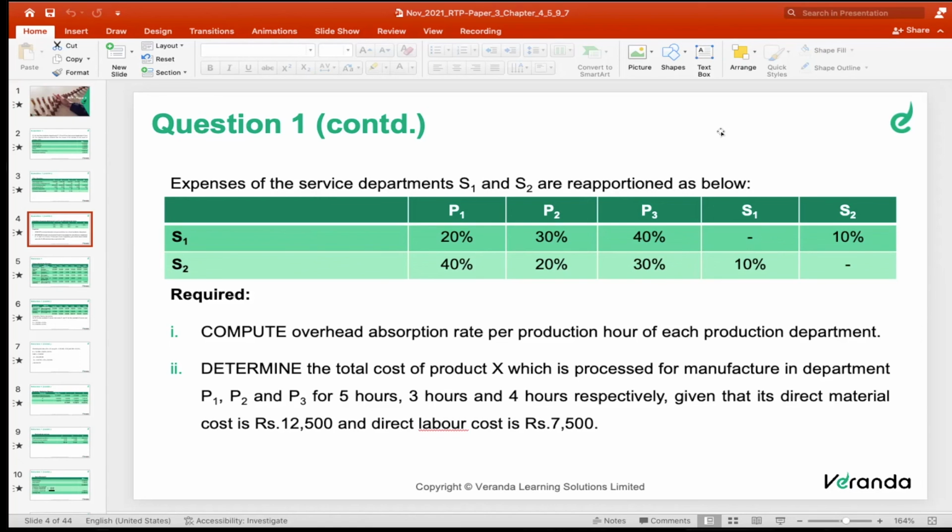If you want to do the apportionment, we need a suitable basis. We have come across some suitable bases. Rent means area in square meters. Depreciation means value of the asset. Clear? Indirect wages means based on direct wages, apportioned in a suitable ratio. And with respect to allocation, any direct expenses of the production department are not applicable. Only these departments' expenses you have to take, because we are going to discuss only indirect cost. Clear?